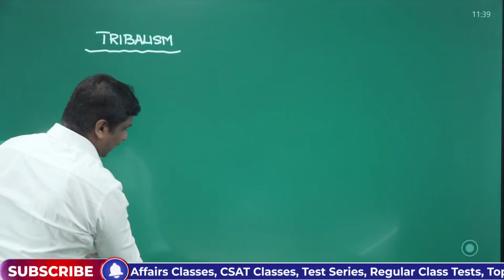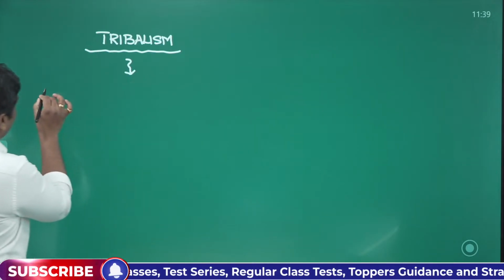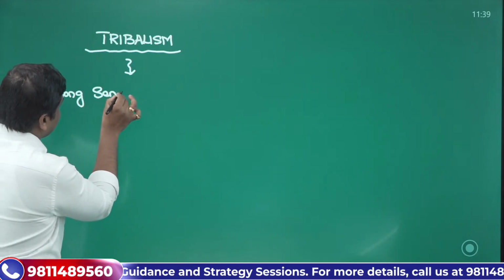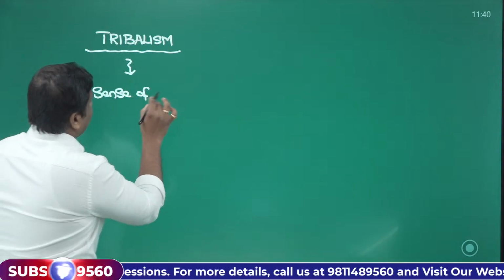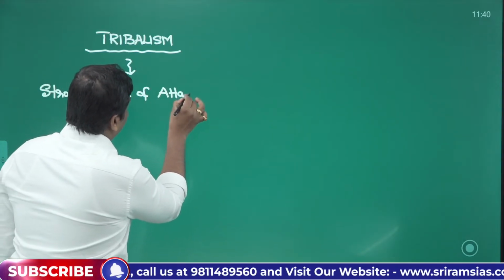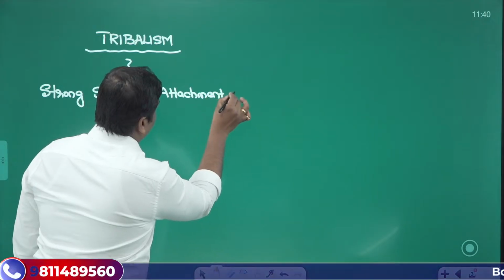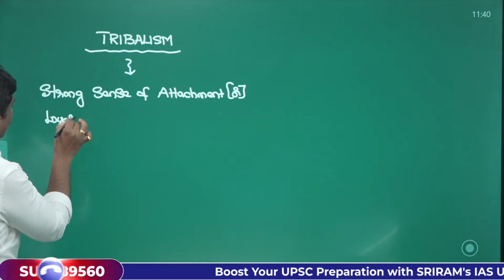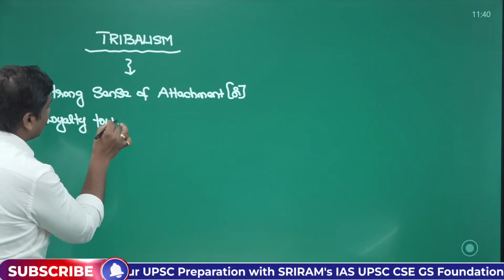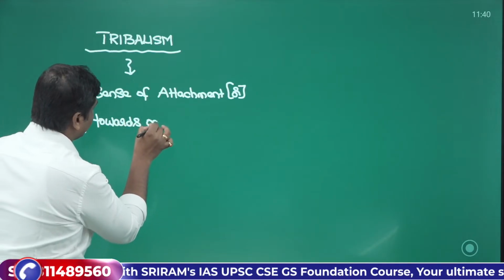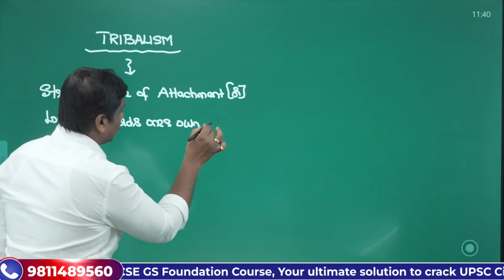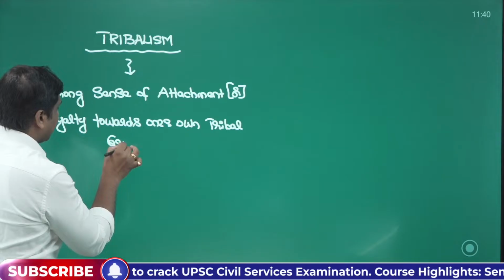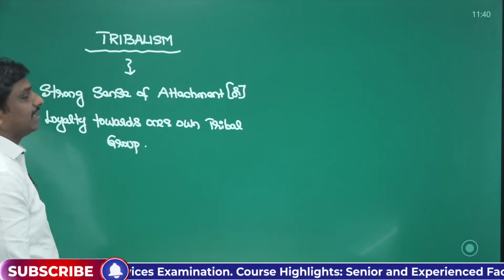So tribalism basically means a strong sense of attachment, or you can also say loyalty, towards one's own tribal group. This is what you can say with respect to tribalism.